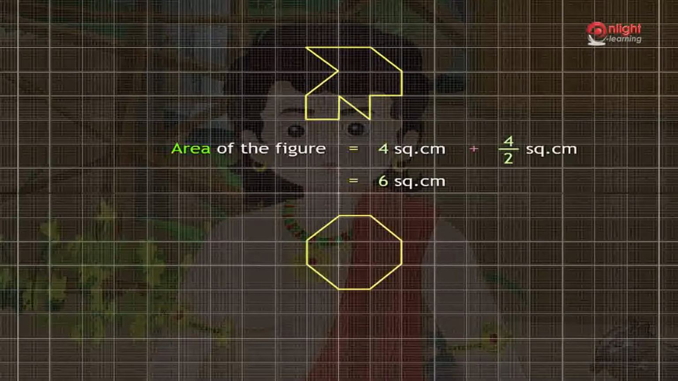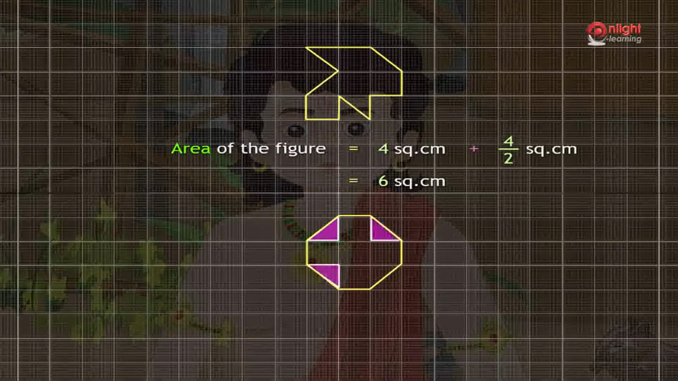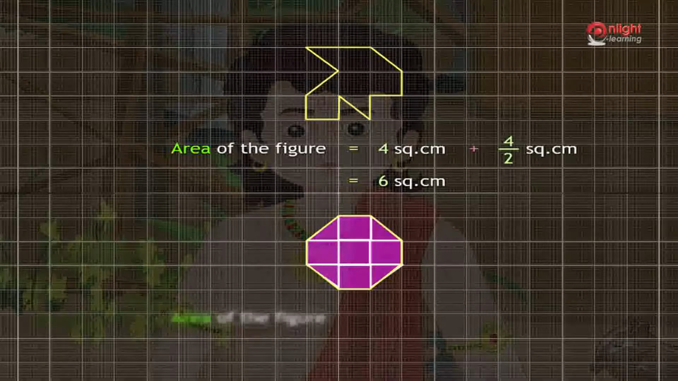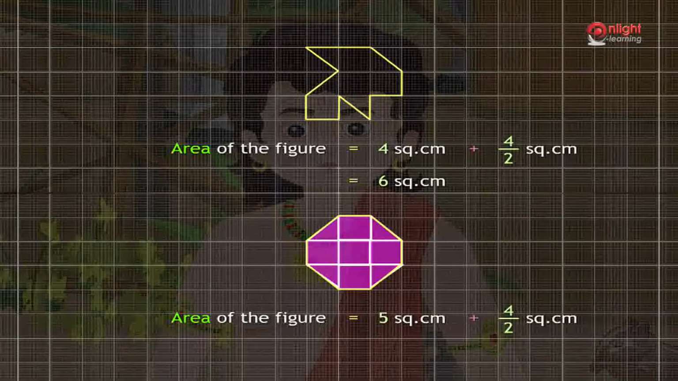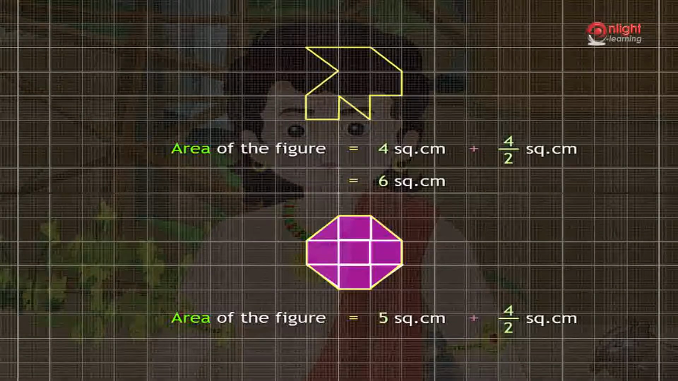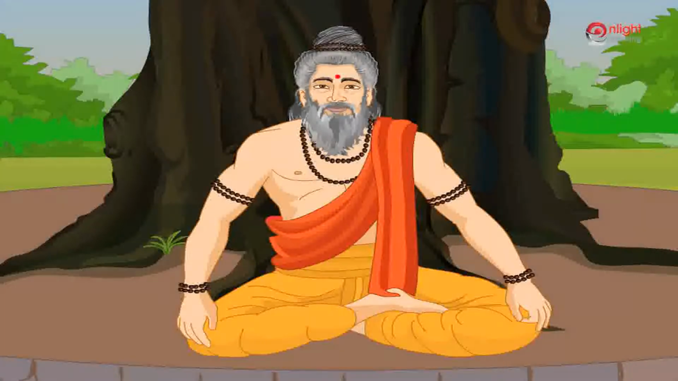In the second figure, the number of full squares occupied by the figure is 5. The number of half squares occupied by the figure is 4. Hence, the area of the second shape is equal to 5 square centimeters plus 4 divided by 2 square centimeters, which is equal to 7 square centimeters. Nakul, can you now find the area of the other shapes?